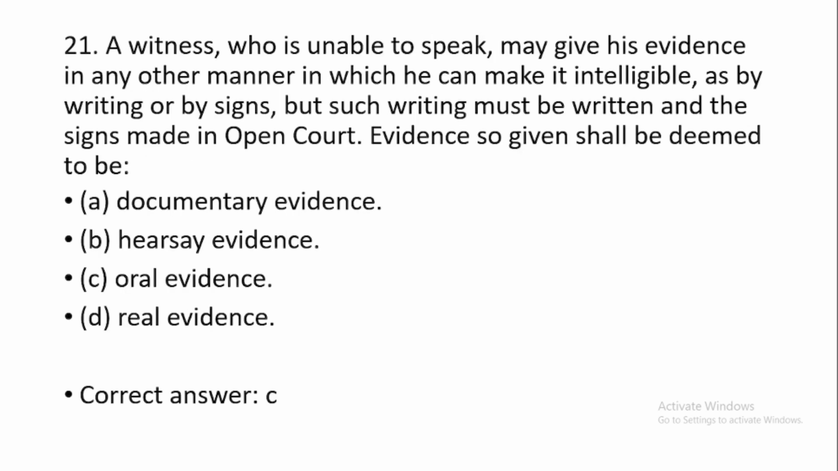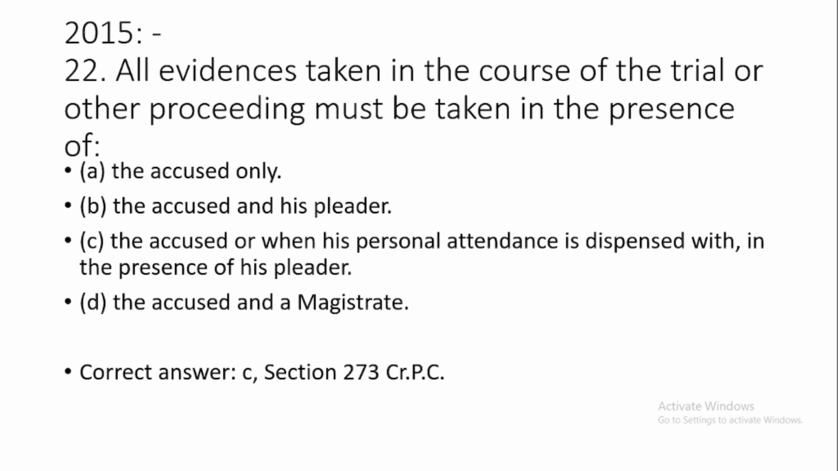Then question number 21. A witness who is unable to speak may give his evidence in any other manner in which he can make it intelligible, as by writing or by signs, but such writing must be written and these signs made in open court. Evidence so given shall be deemed to be, this is known as option number C, oral evidence. Now we will be dealing with the questions of 2015. Then question number 22.